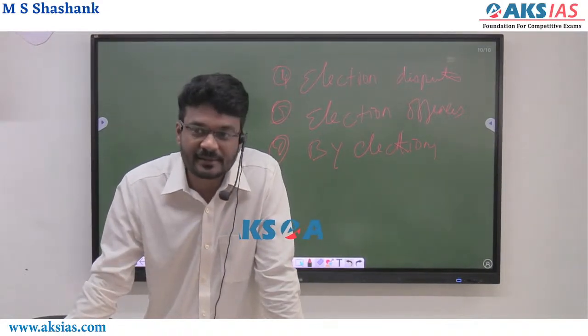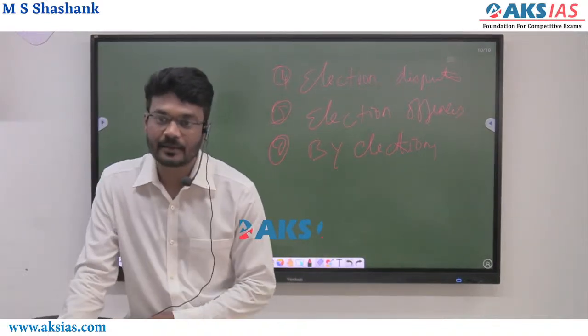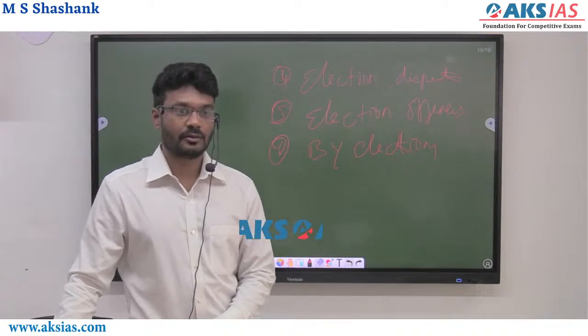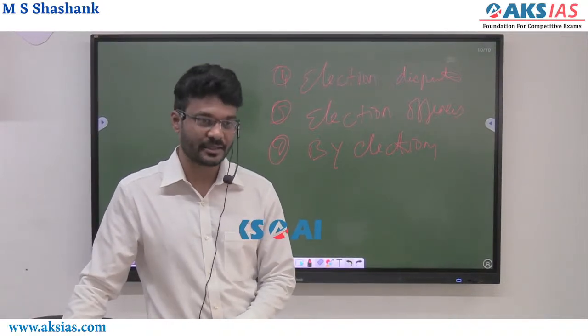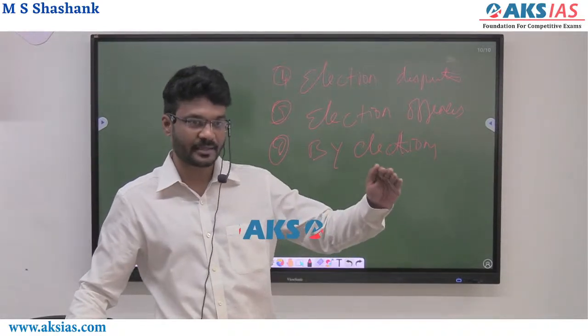The second is where he is dismissed or disqualified. So whether he is dismissed or disqualified, or whether he expires or resigns.